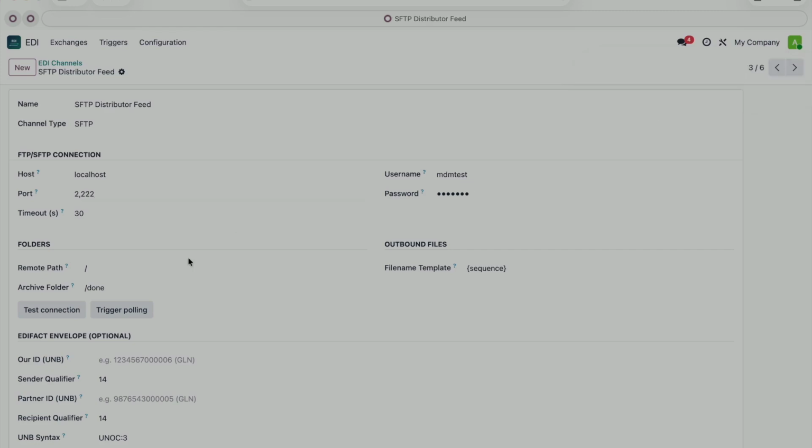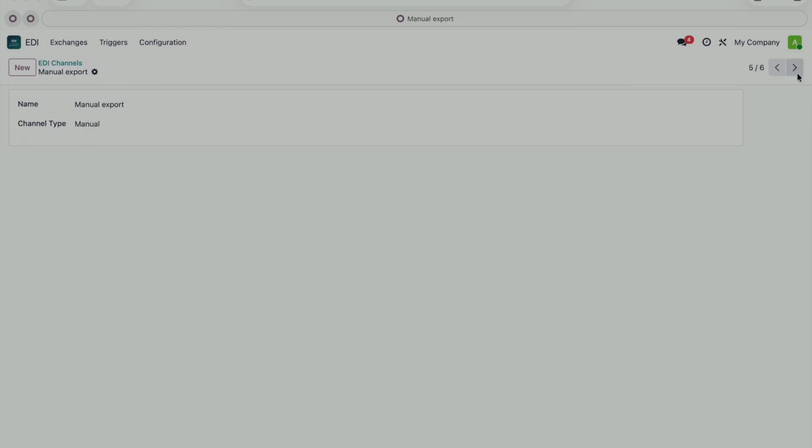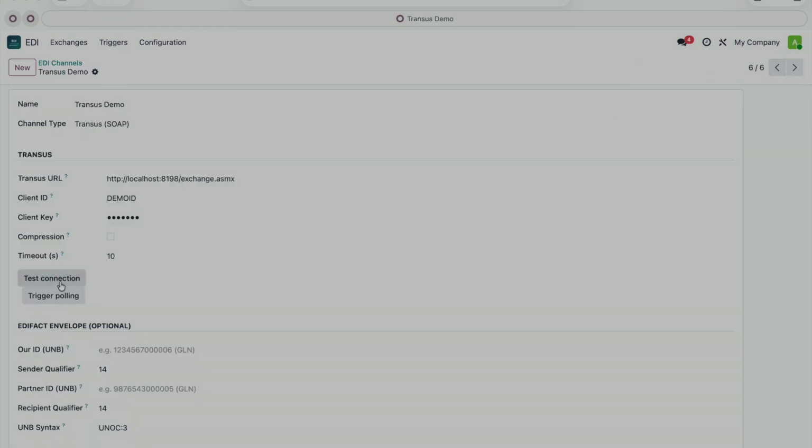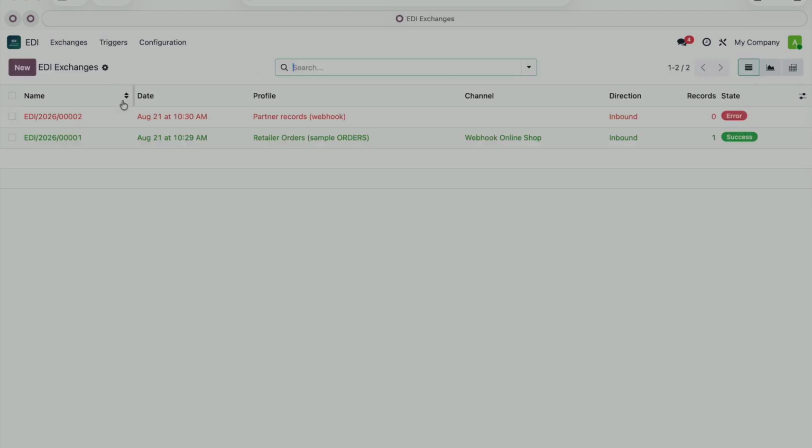So now, let's move on to a live demo. Here we can go check the channels. I can show you that all my channels are connected. All my servers are responding. I can even go into the FTP channel. Here we see a screen with all the exchanges, sorted in order, the full list of exchanges with their status, error, success, or warning.